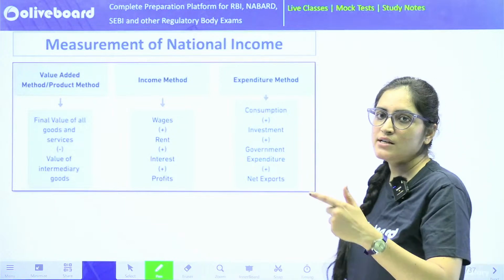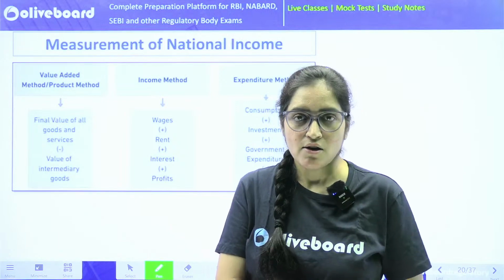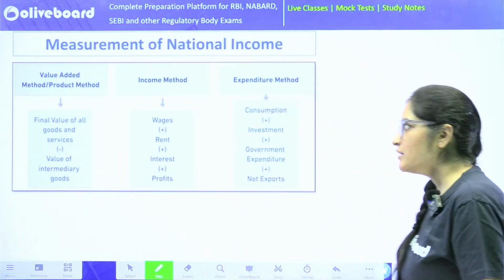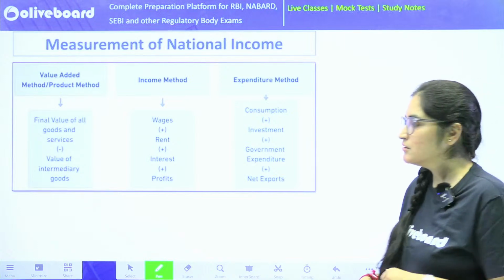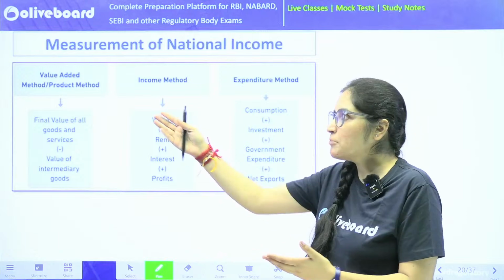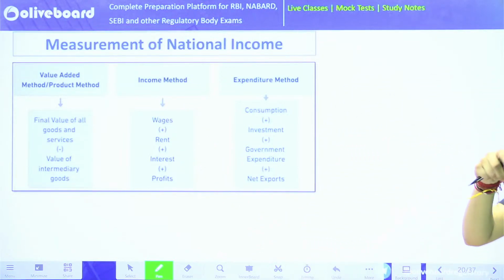Now let's see what is the measurement of national income. How you can measure your national income. So for measurement of your national income, there are three methods. One is the value added method. The next is the income method. And the last is your expenditure method. Whenever I say value added method, which is also known as your product method, I am just concerned about at each stage what is the value of goods and services that has been added.